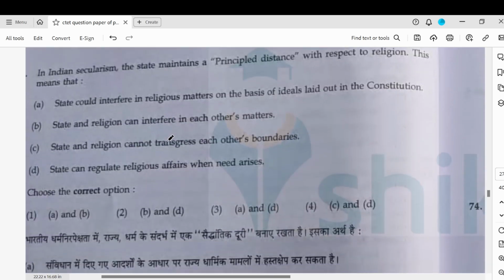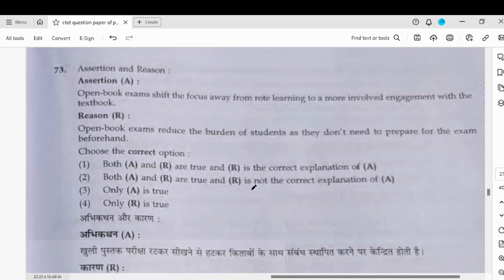In India, the state maintains a principled distance. Okay, options are there. So this means that the state could interfere on the basis of ideals. Yes, state and religion can interfere. They generally know they cannot transgress the society. State can regulate religious affairs when need arises. So it will be A and D. So lots of assertion and reason questions in the paper today.